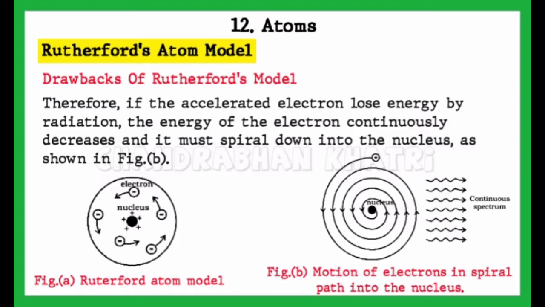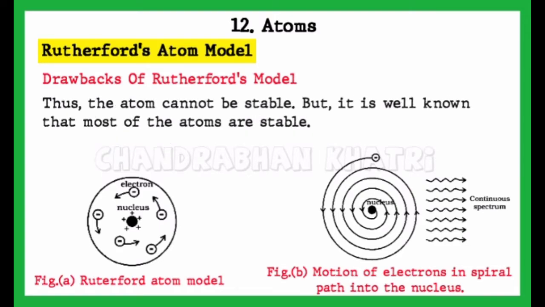Therefore, if the accelerated electron loses energy by radiation, the energy of the electron continuously decreases and it must spiral down into the nucleus, as shown in figure B. Thus, the atom cannot be stable, but it is well known that most of the atoms are stable.